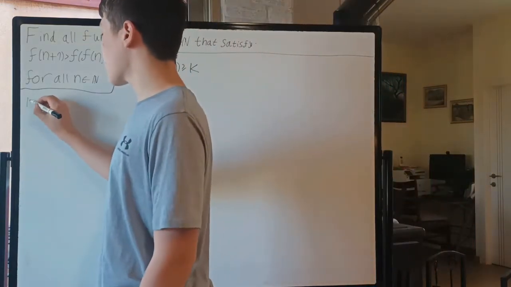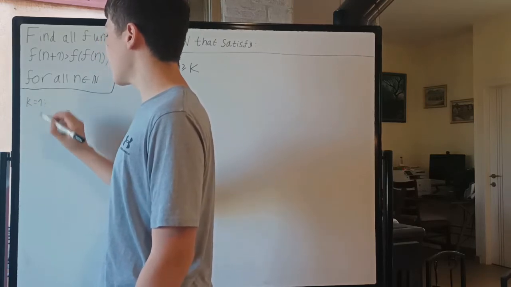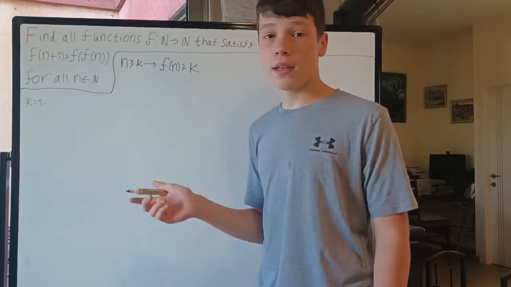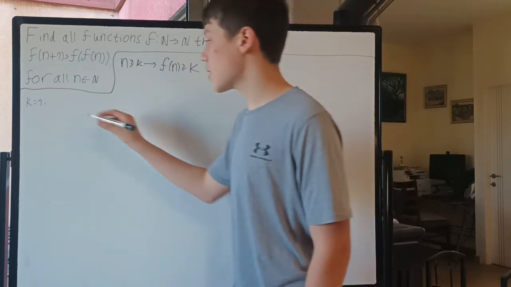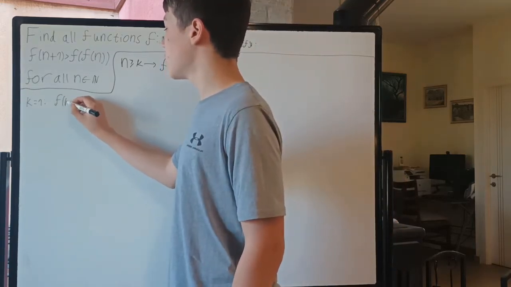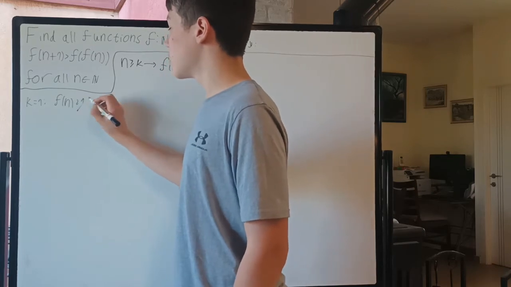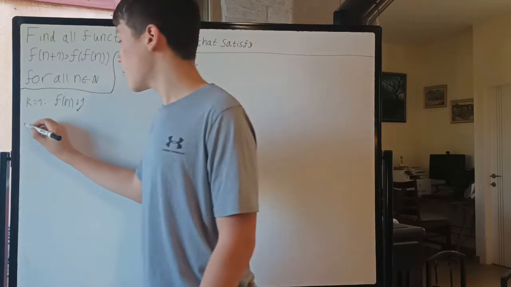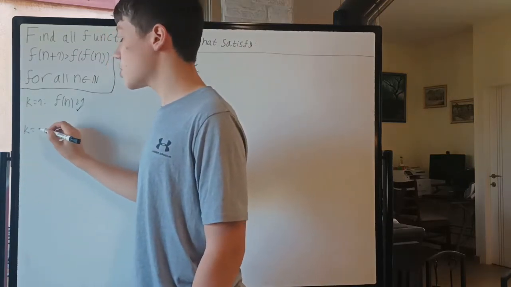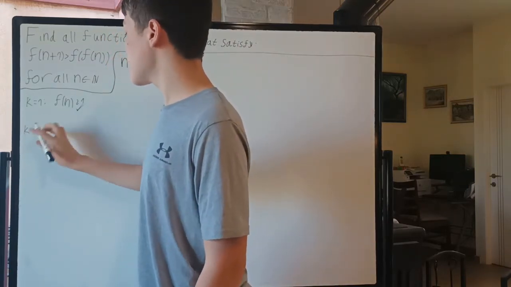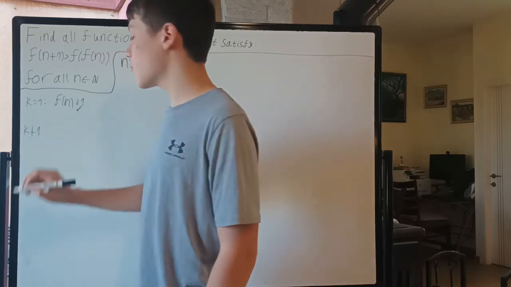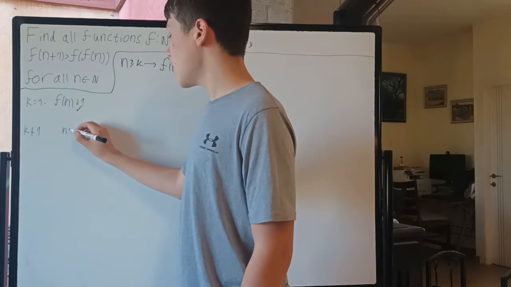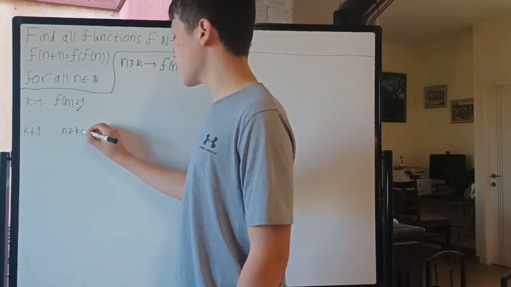So for k equal to 1, obviously f of n is bigger than or equal to 1 since f of n is a natural number. So this case is done. Now let's assume that it's true for k and look at the case for k plus 1. So suppose we have some n that is bigger than or equal to k plus 1.